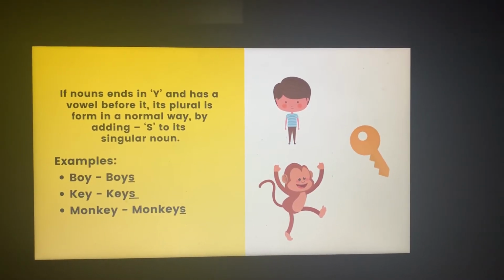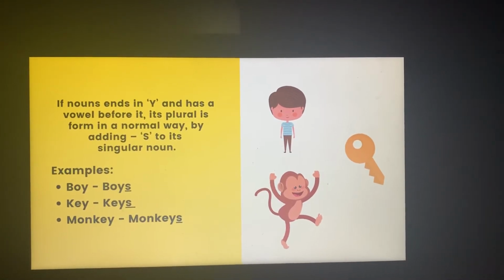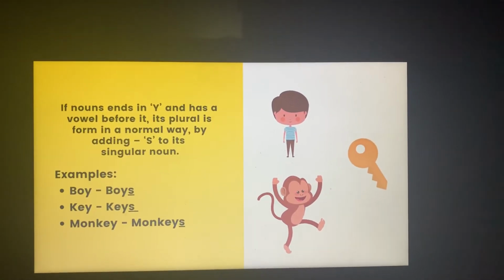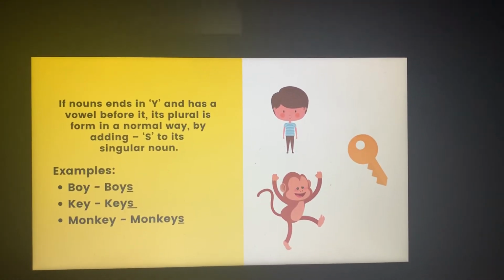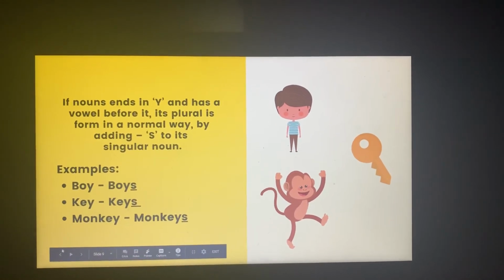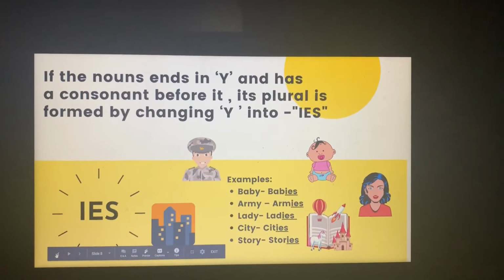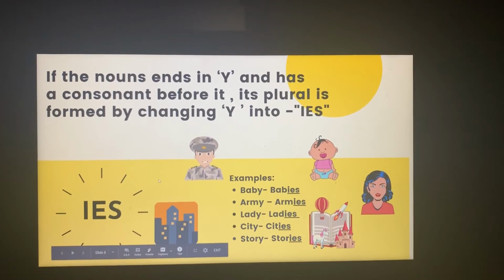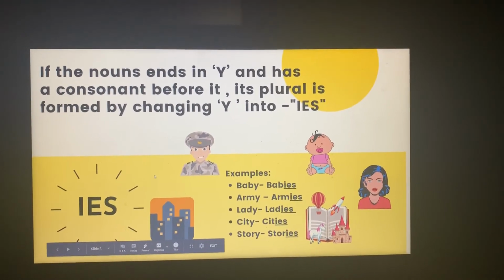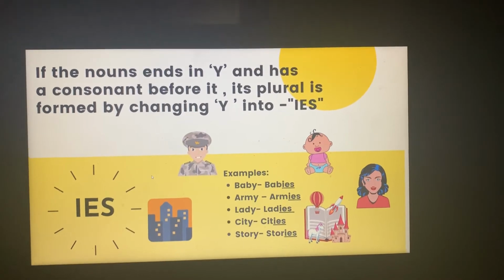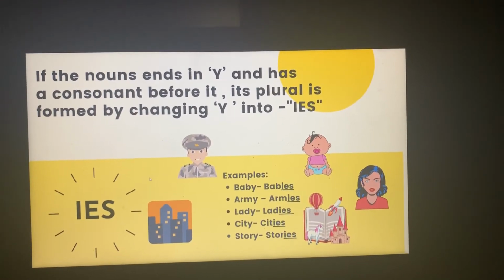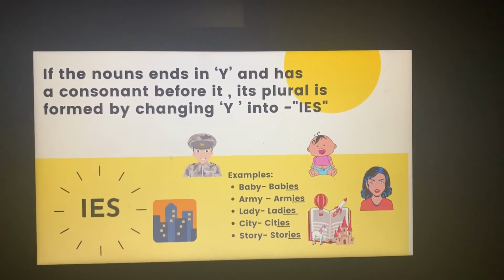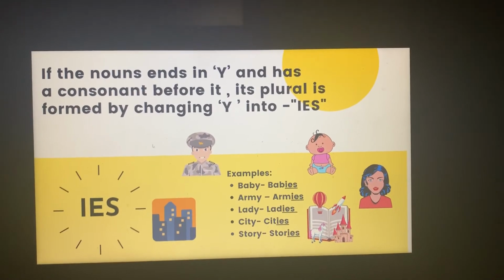So if a word has last letter as Y, but the letter before that is a vowel, in such case, we make the plural by simply adding an S. But here, if my word is ending with Y, but the letter before that is not a vowel, like B, M, D, T. They are not vowels. So in that case, we make the plural by adding IES. I hope it is clear to all of you.